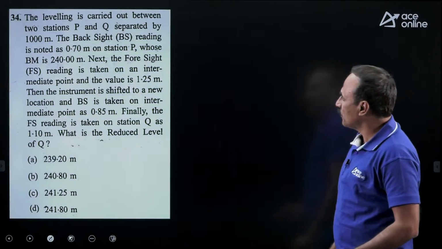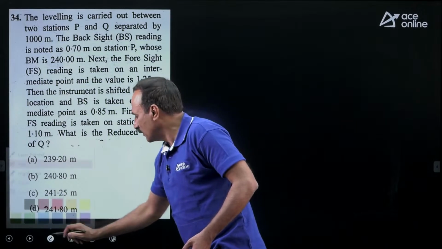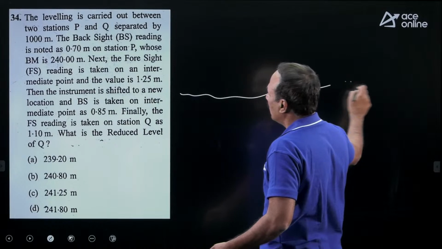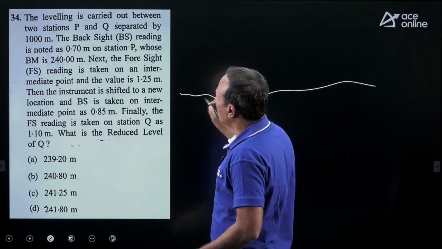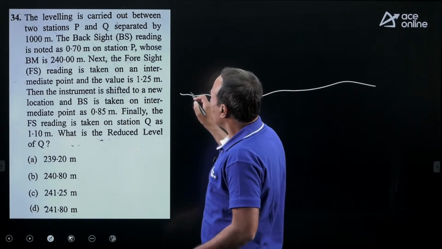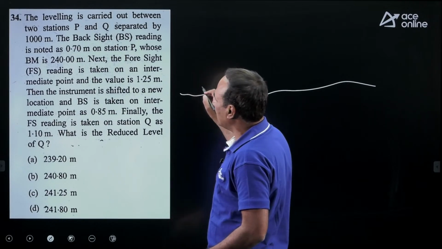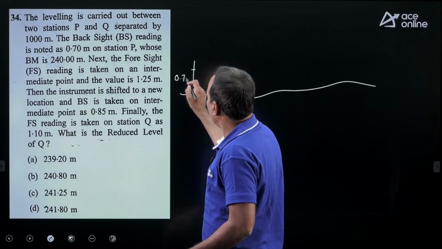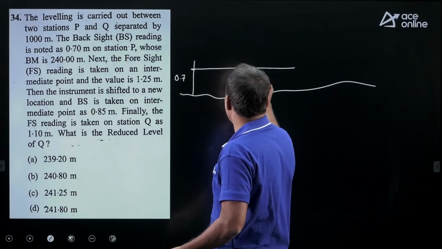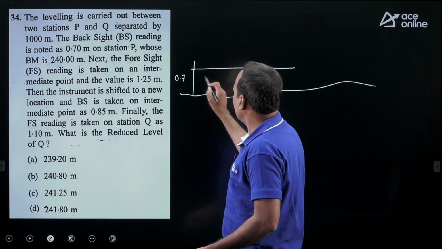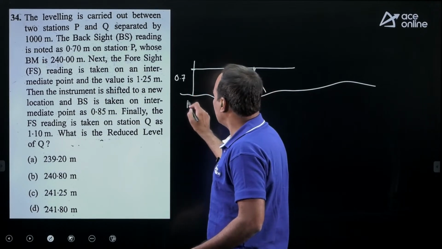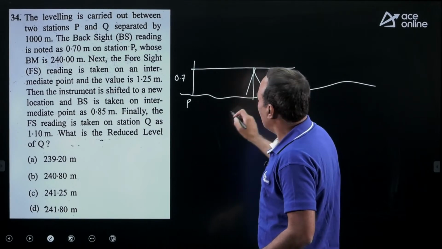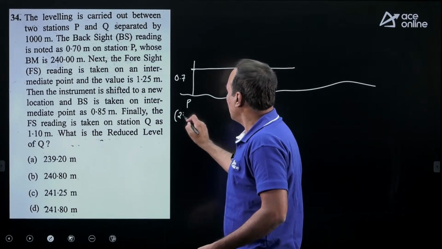Coming to the next question, this is based upon a leveling question. This is the ground. The leveling is carried out between two stations P and Q, separated by 1000 meter. The backsight reading is noted as 0.7 meter. This is a leveling instrument, and this is at P, whose benchmark is 240.